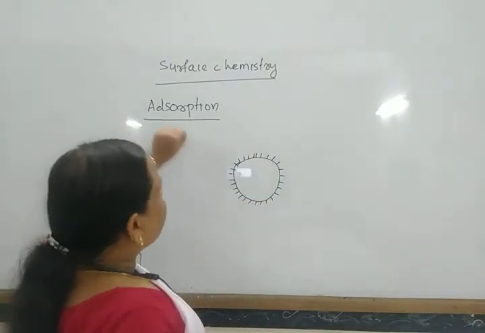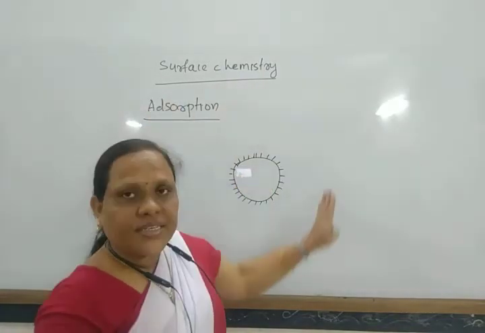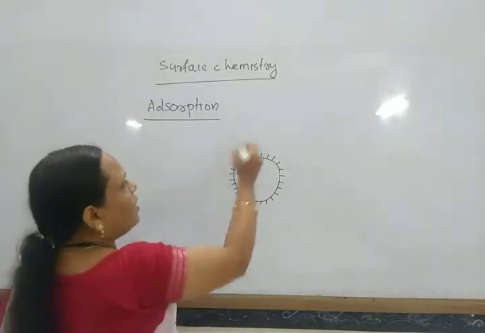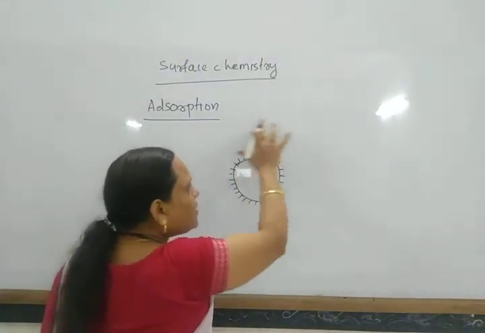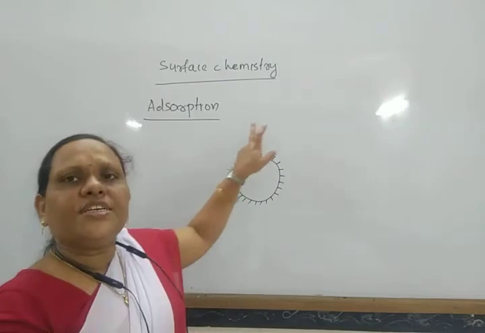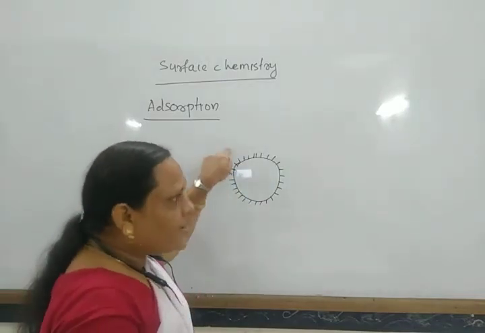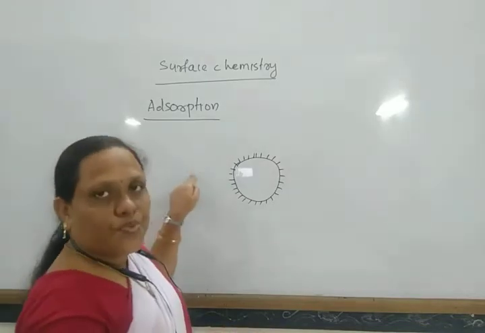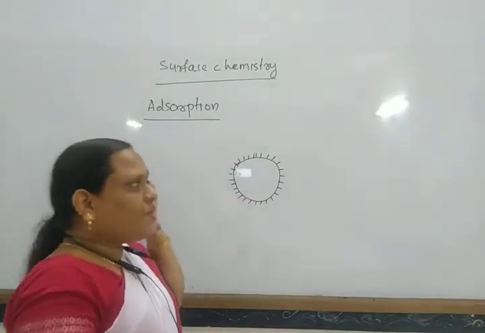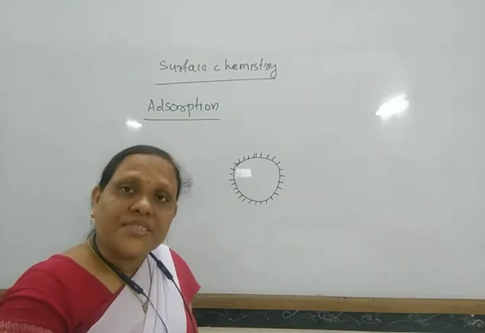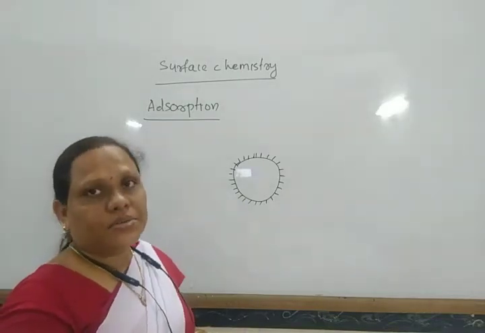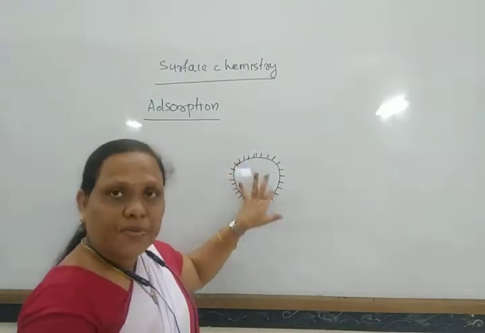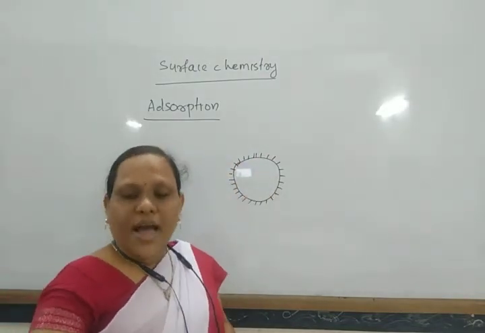Whatever we write on this whiteboard is also due to adsorption. Look here, whenever I write something, it is written only on the surface. It does not penetrate or pass through this board. If it went into the board, that process would be known as absorption. Only if it touches and accumulates on the surface, that is known as adsorption.